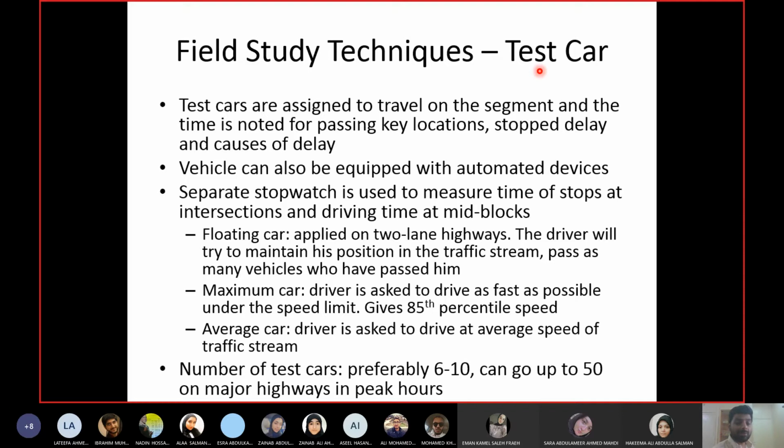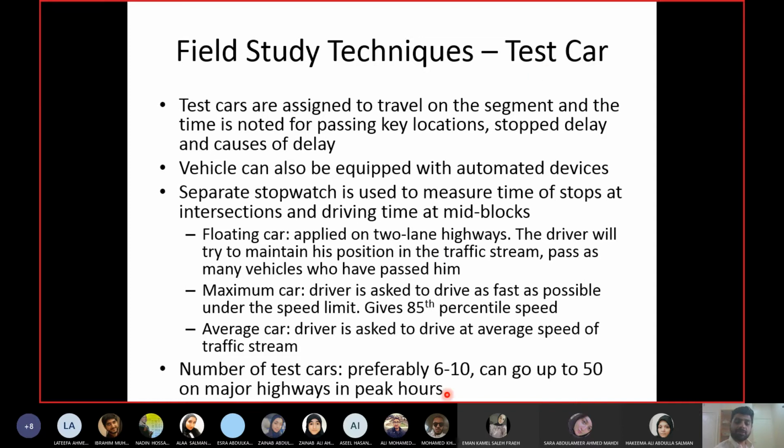So you have to limit the number of test cars which you can employ simultaneously on the road. Obviously, if you need 50 observations, to control the congestion on the highway, you say I will employ just 5 cars. So 5 cars means each car has to repeat the observation 10 times, right? Each car has to do it repetitively, so it will take more time, but it will be more accurate, and you don't have to arrange for so many cars and so many people.